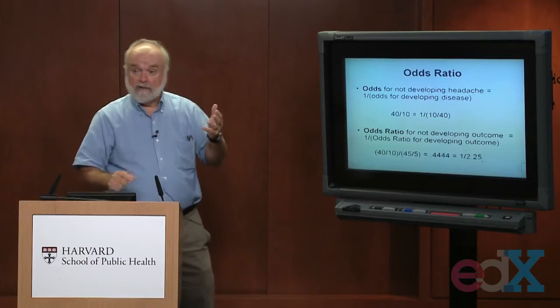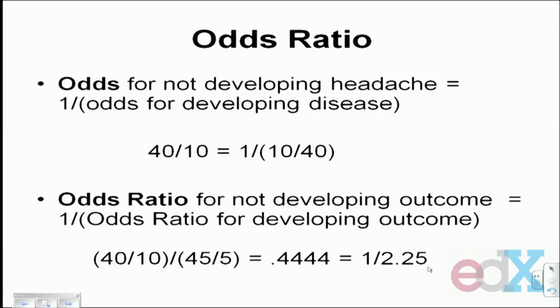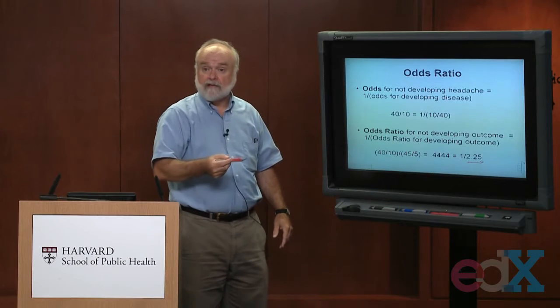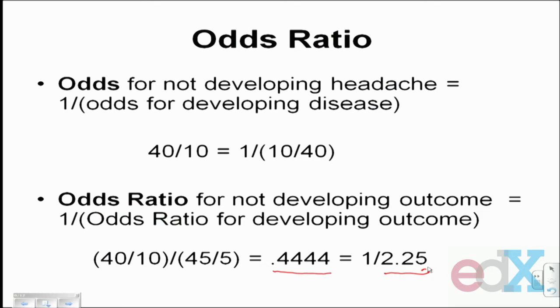So before we said that the odds ratio of developing a headache, remember, was 2.25. If I took the inverse of that, 1 over 2.25, I'll get this number 0.4444, which is numerically equal to taking the odds of not developing a headache for the men, 40 over 10, dividing that by the odds of not developing a headache for the women, 45 over 5.